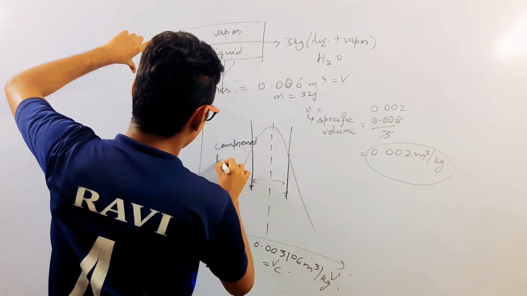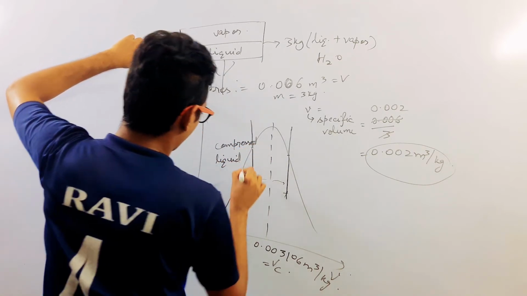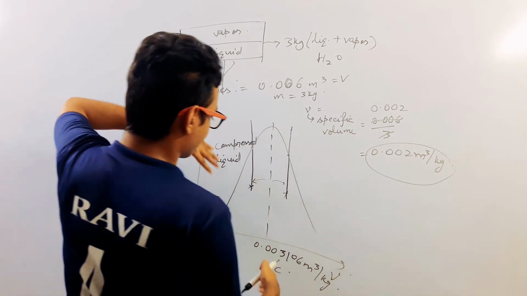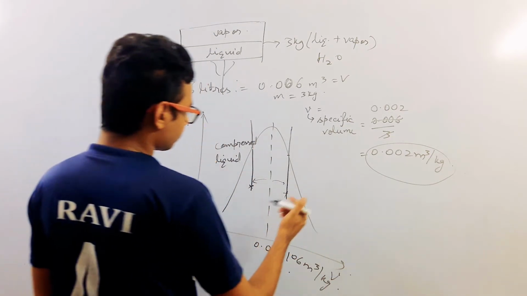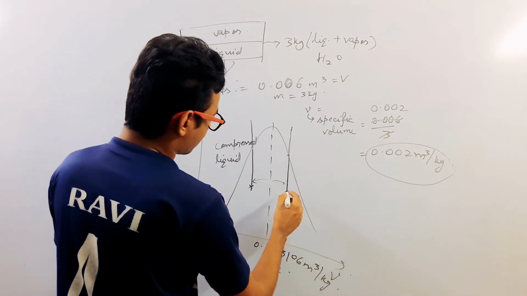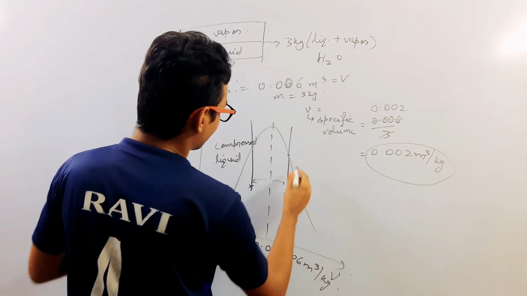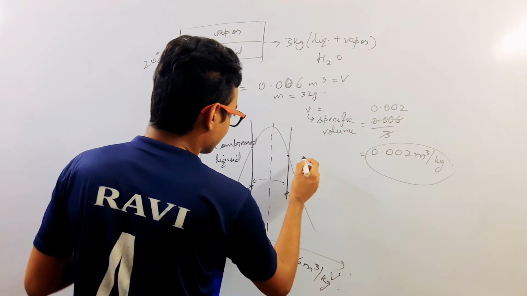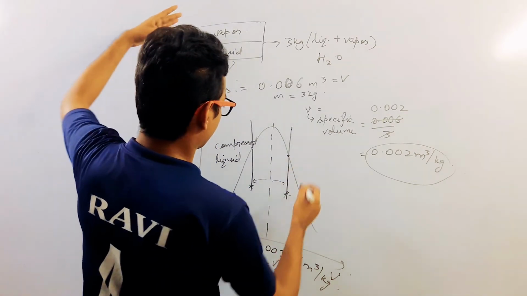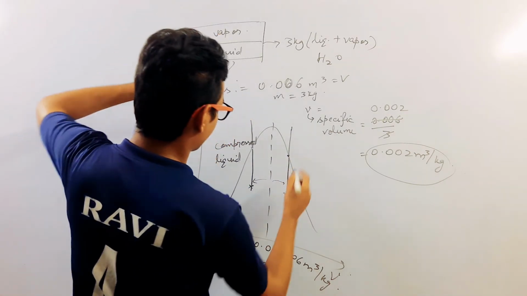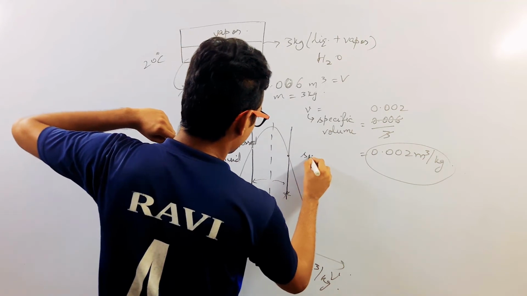So the liquid level will rise if you are going to heat it, if we are in this part of VC. And if the specific volume is more than the critical volume and we are going to heat this tank, then we will get more vapor, so the liquid level will drop. This is superheated vapor.